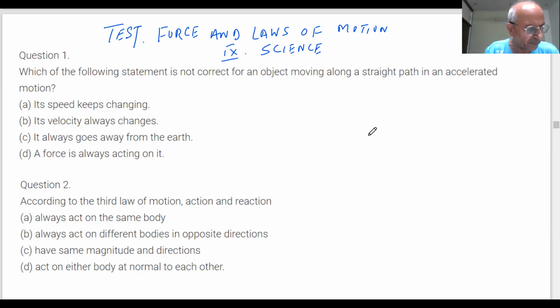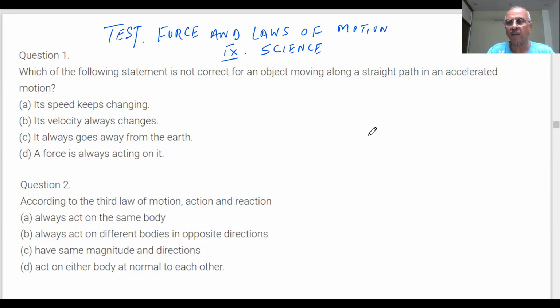Inertia depends on which factor, students? Mass. If you have a truck and a scooter, which has more inertia? Truck. Why? Because it has more mass. So it will be difficult to move the truck. The inertia of the truck is more because its mass is more. Mass of an object is a measure of inertia. Important point.